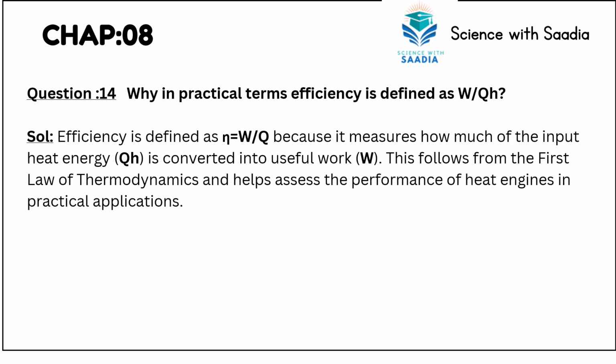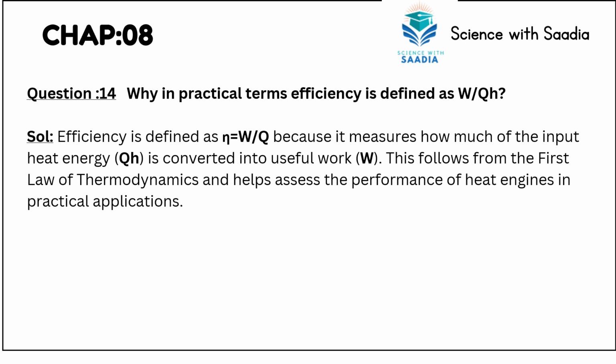Next question, we have question number 14, which is: why in practical terms is efficiency defined as work done over Q_H? So the answer to this is, efficiency is defined as W over Q_H because it measures how much of the input heat is converted into useful work. This follows from the first law of thermodynamics and helps assess the performance of heat engines in practical applications.